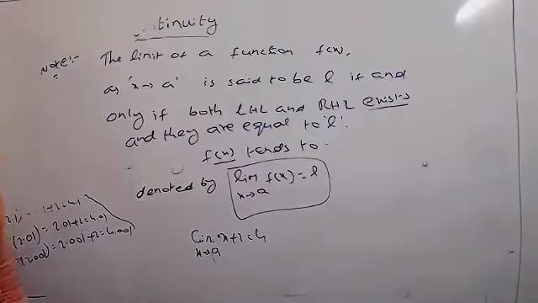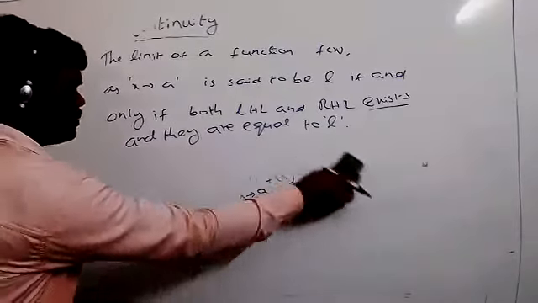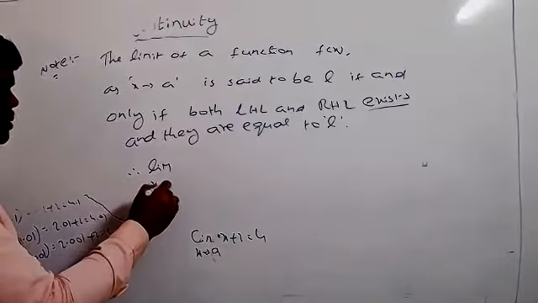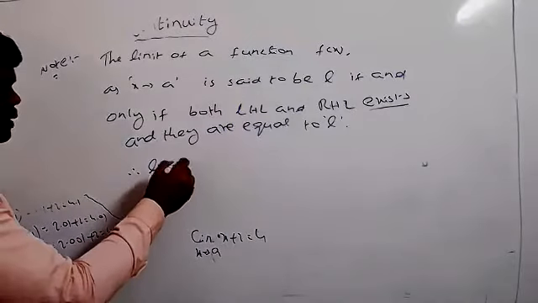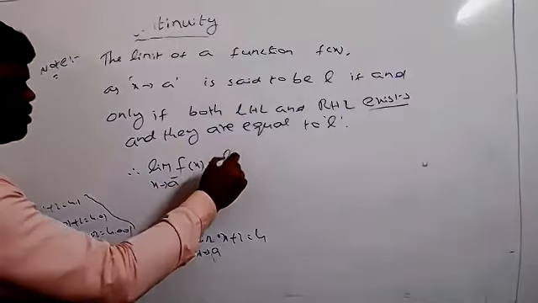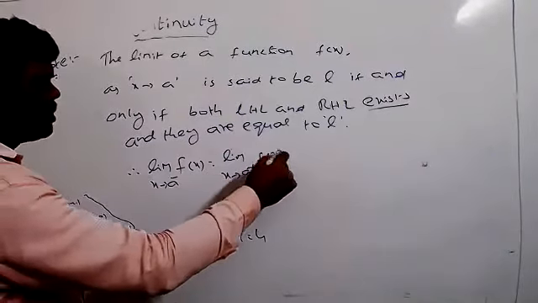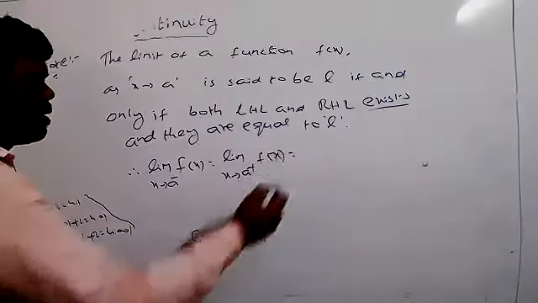So therefore, you can write that condition now. Limit x tends to a minus f of x equals limit x tends to a plus f of x.